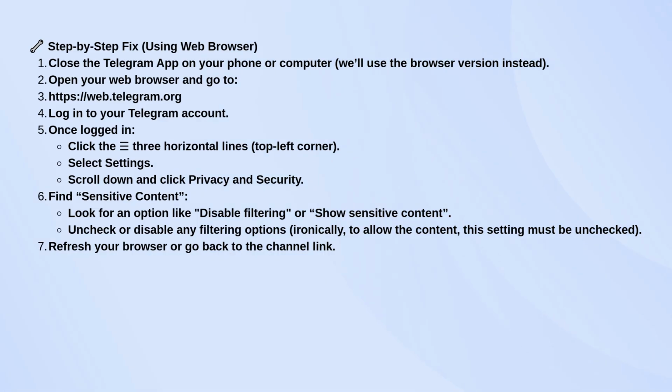https://webk.telegram.org. This version, Telegram WebK, lets you change content filter settings that you can't adjust on the desktop app or mobile app. Log into your Telegram account there.